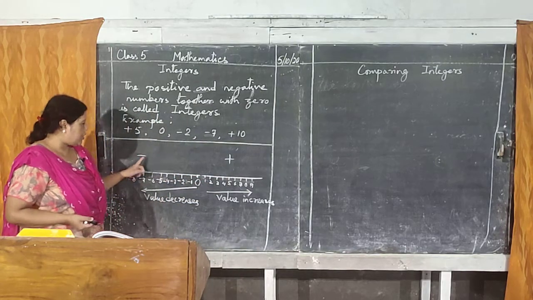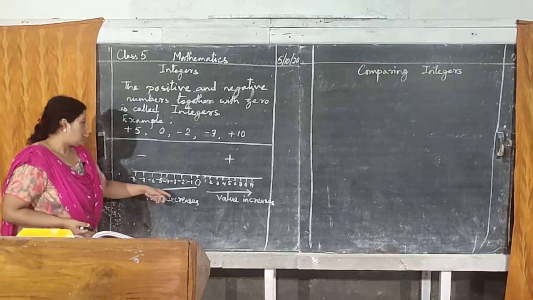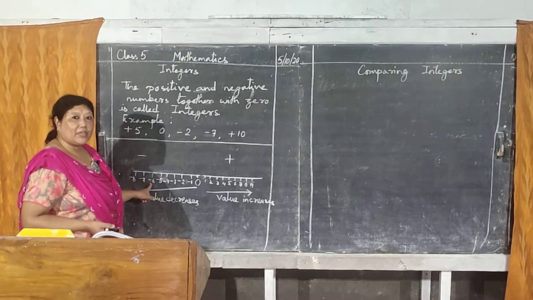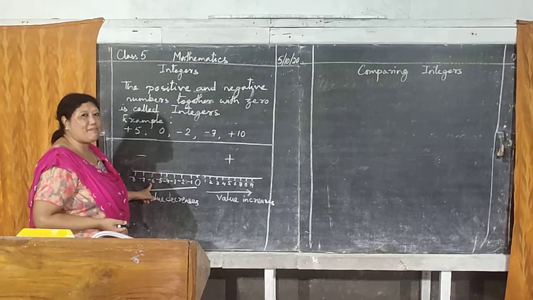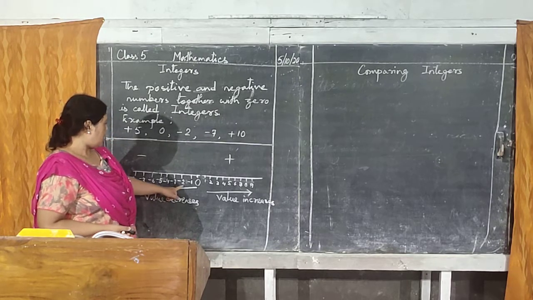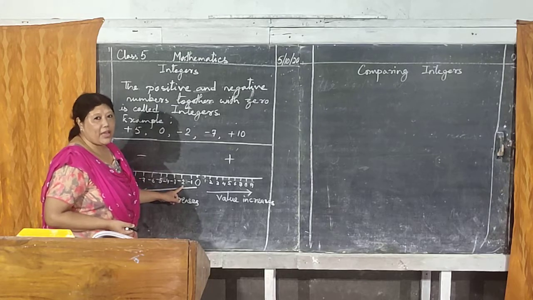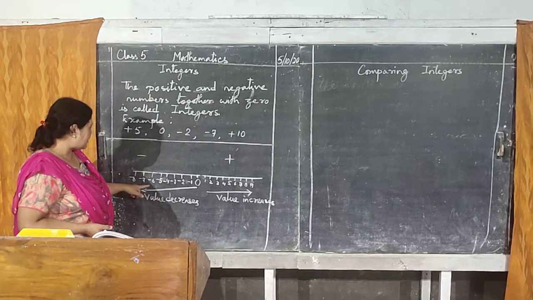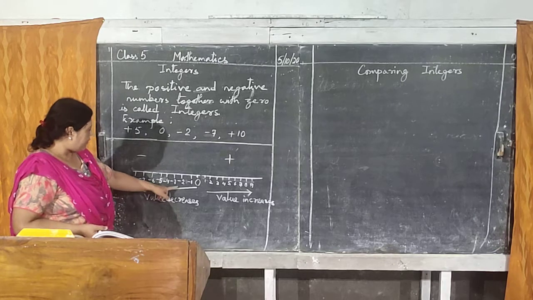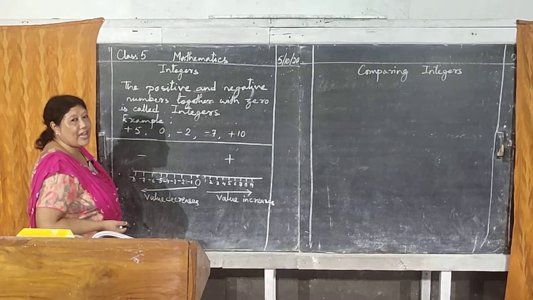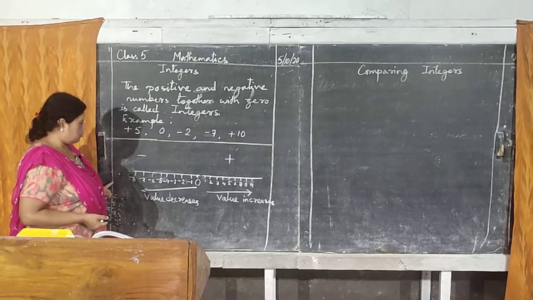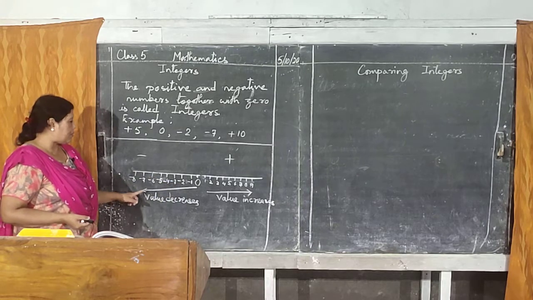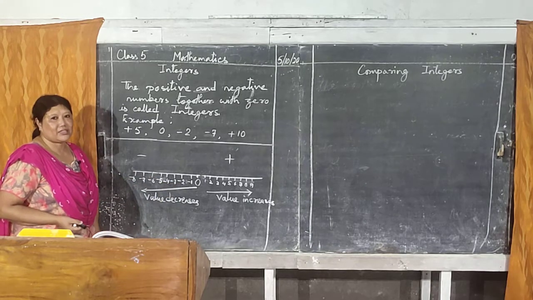Now let's compare negative numbers, minus 2 and minus 6. Which one is bigger? It looks like 6 is bigger, isn't it? But in minus, it is just the opposite. So minus 2 will be bigger. The value will decrease. I said that earlier. As it moves to the left-hand side, the value will decrease. So minus 2 will be bigger than minus 7.